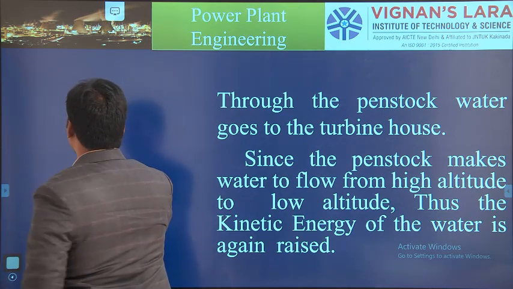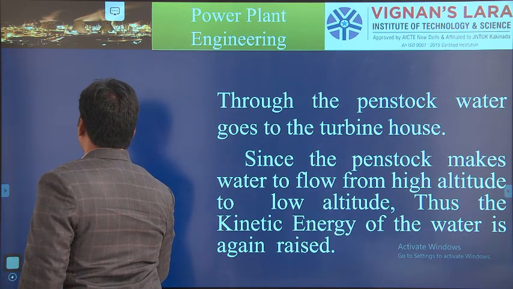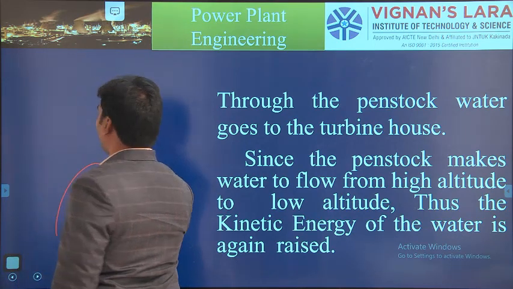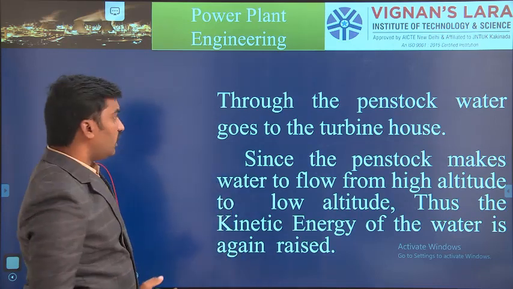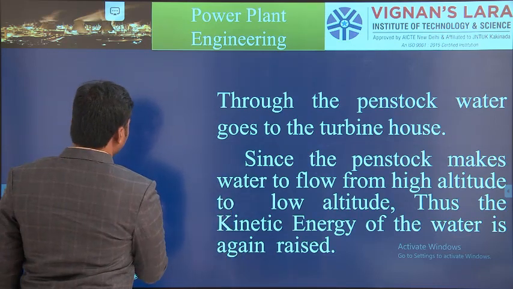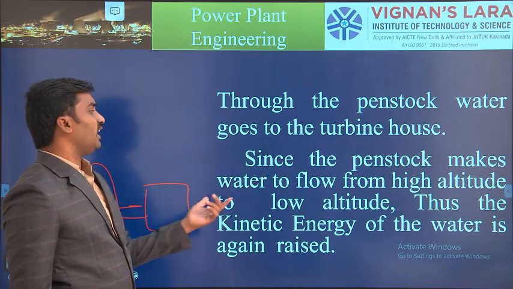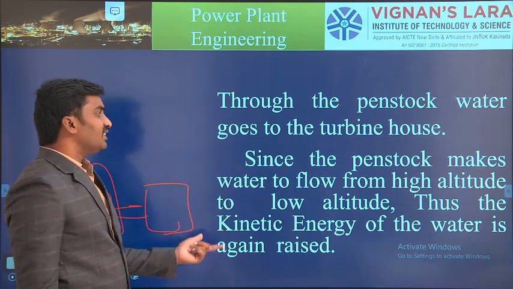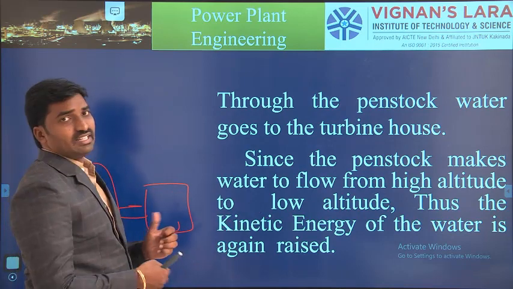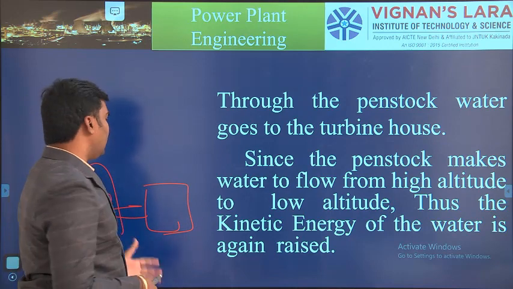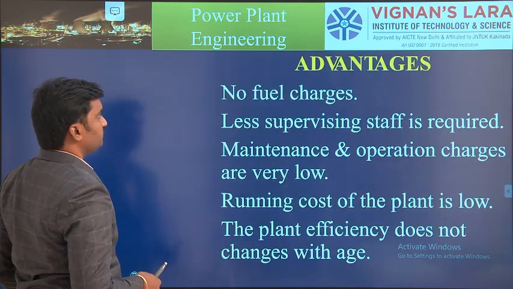So somewhere we have a turbine house. In this turbine house, the high kinetic energy of the water flows through the turbine and generates mechanical energy, which is connected to a generator. Since the penstock makes the water flow from the high altitude to the low altitude, the kinetic energy of the water is raised again. So we can increase the kinetic energy continuously and generate a high kinetic energy point.